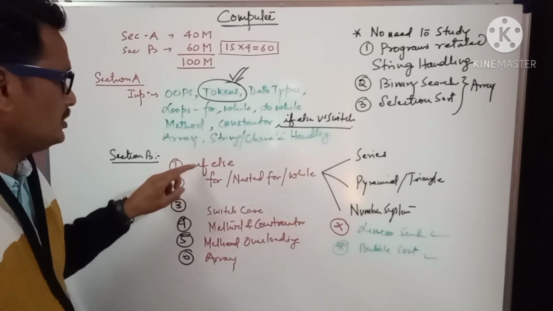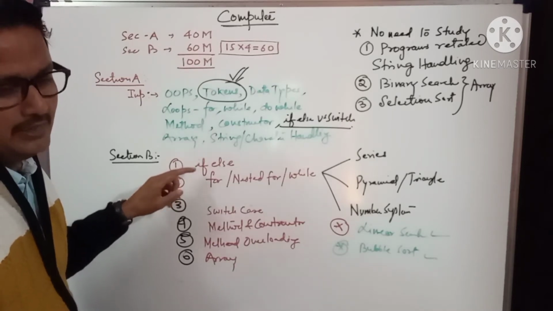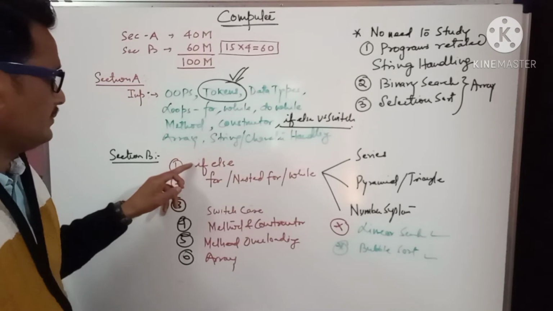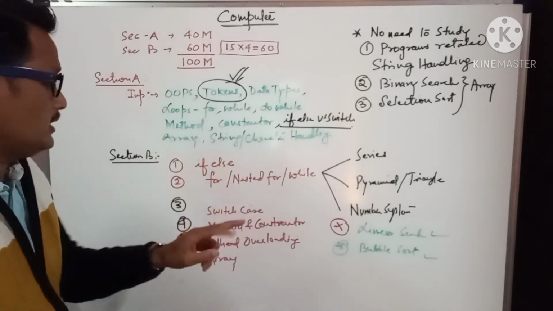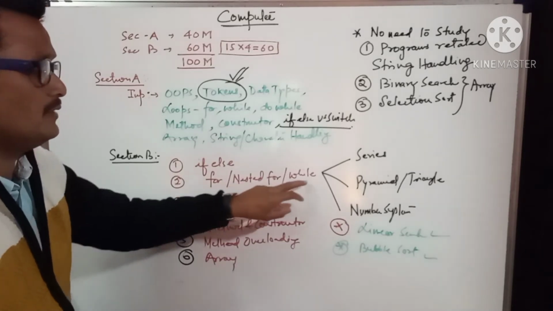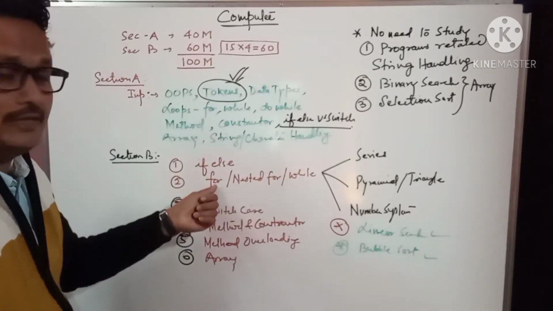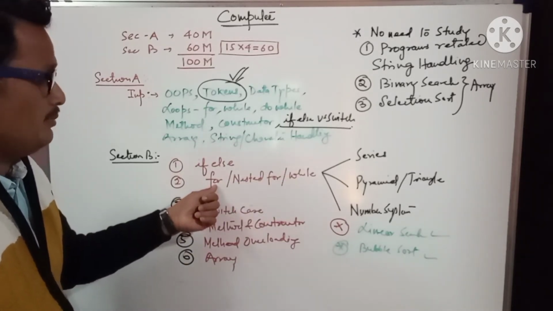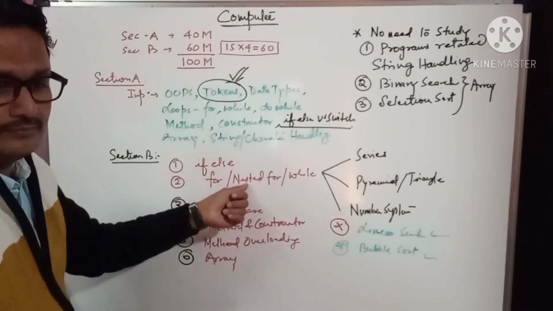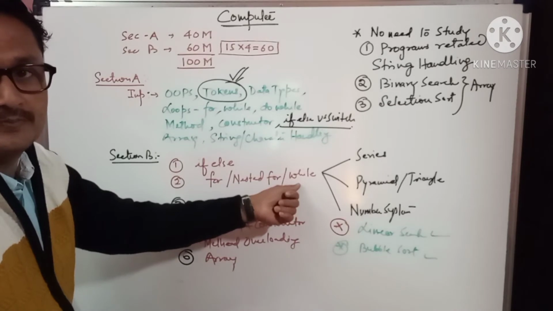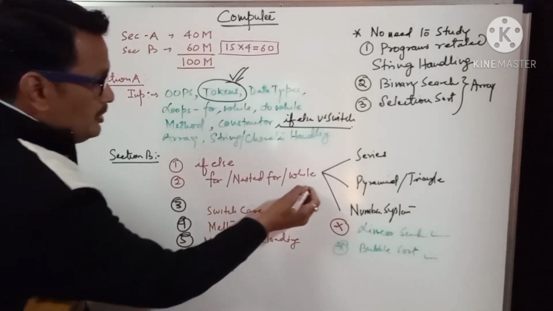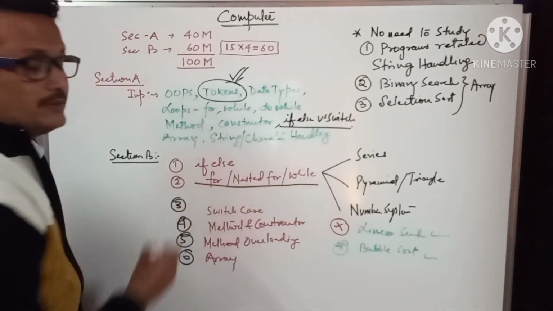That question will come straight, or using a method this question will become one or two questions. You'll get it from for loop, nested for, and while. Maybe you'll get a series using switch case. Maybe you'll get a nested for, pyramid, triangle based question. Maybe you'll get a number based question. So you'll get at least 2 questions from this topic.